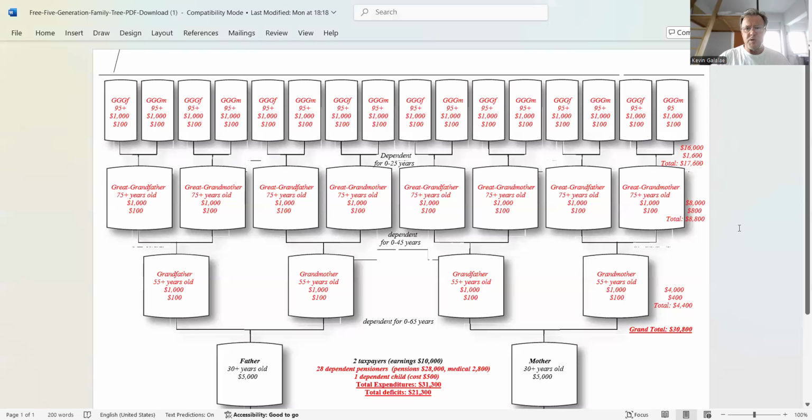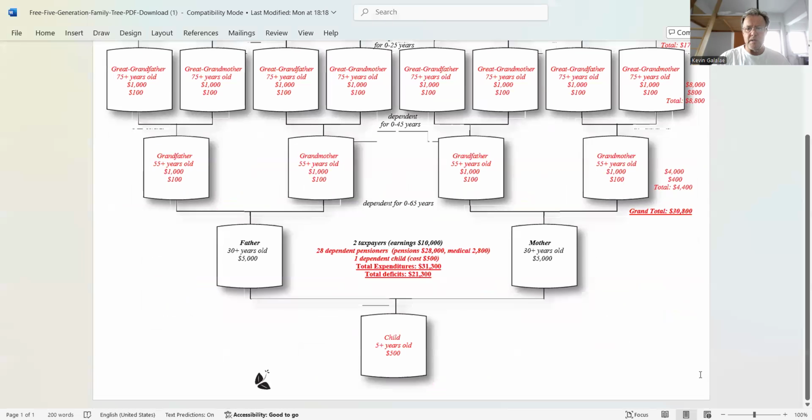So here I show a structure of the population in terms of dependents and contributors to society. So this is the generation that supports everybody, right? The working generation. So let's look at this couple here.